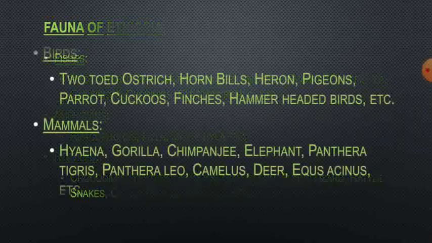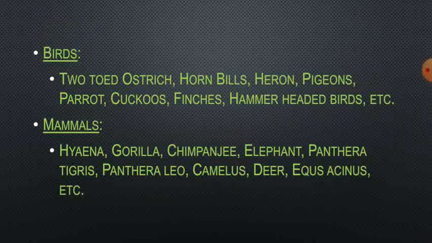And here the presence of birds, that is two-toed ostrich, hornbill, heron, pigeons, parrot, cuckoos, finches, hammer-headed birds, etc. can be seen in this region. And mammals: in the case of mammals, hyena, gorilla, chimpanzee, elephant, Panthera tigris, Panthera leo, camelus, deer, Equus asinus, that is nothing but a donkey, will be present here.